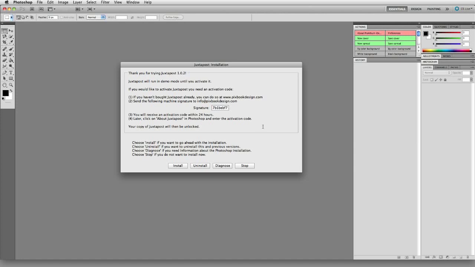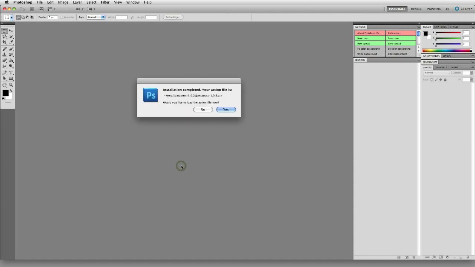If you want to run this in demo mode, or if you're waiting for the activation code, you can still run it in demo mode and activate it later. So just click install. That installed it, and it's telling you now where the action file is. It can also load the action file for you. Just click yes.